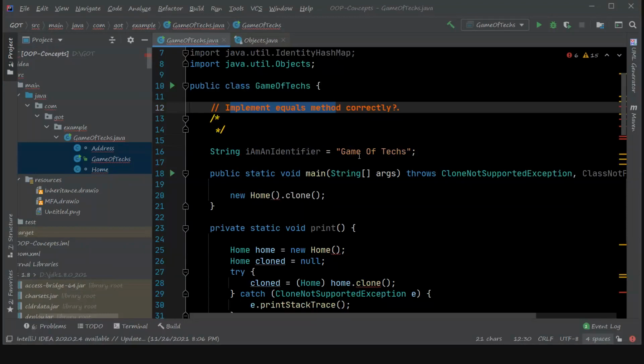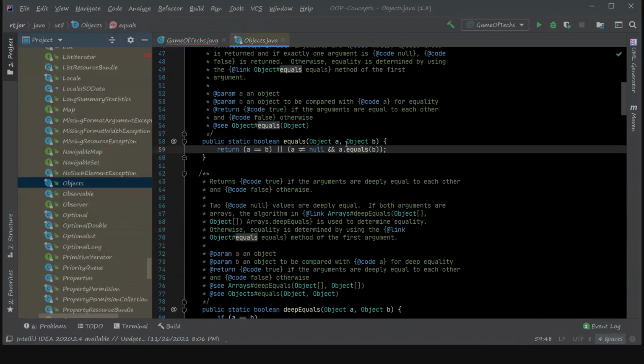Implement the equals method correctly. The equals method is part of the Object class. And the Objects class is a utility class for object and related operations.